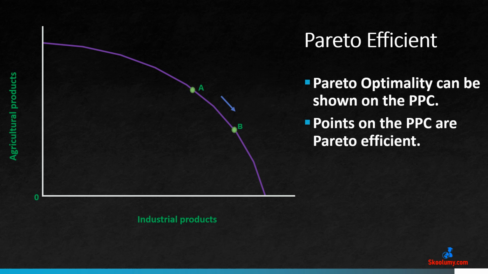Points A and B on the PPC are Pareto efficient, as it is impossible to produce more of one product without producing less of the other product.